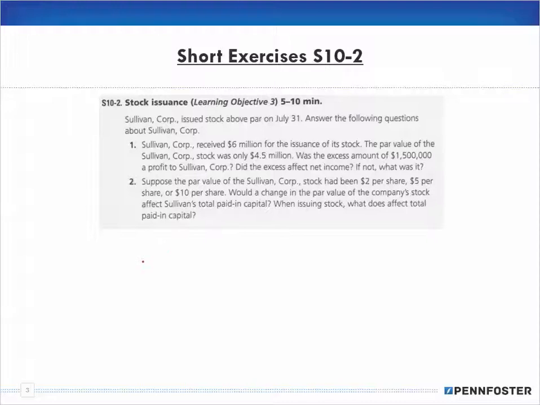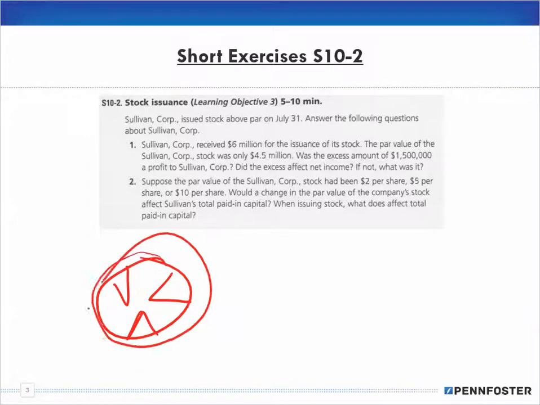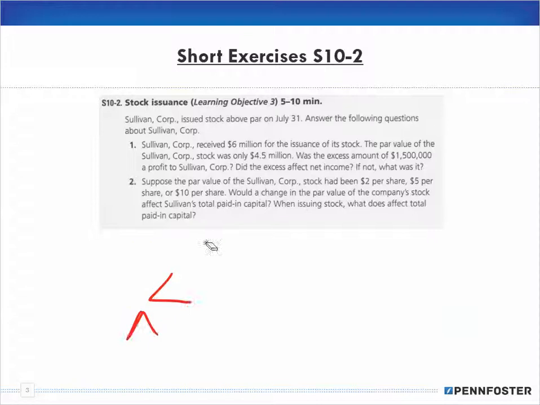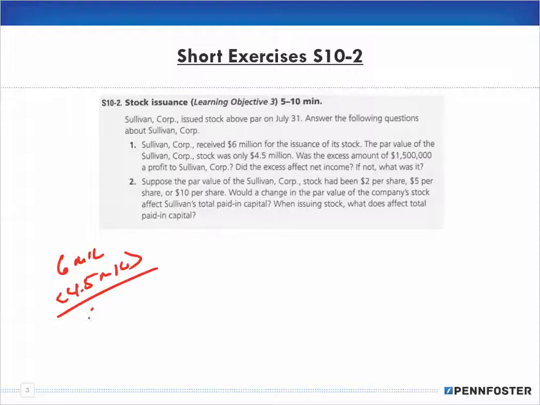I'll go back to this again. In accounting, you have to keep the entire concept in mind, and use the pieces that you need for that particular situation that fits within the overall concept. That's exactly what happened when I was reading this solution. Using those numbers, if you have 6 mil and you take out 4.5 mil for par, yes, you have 1.5 mil for your paid-in capital.